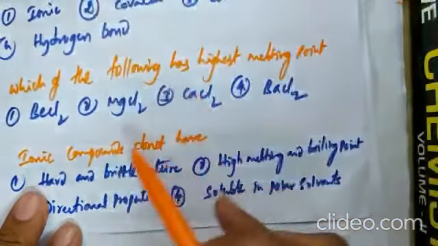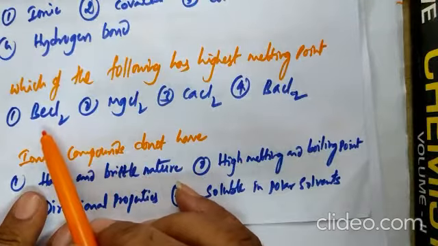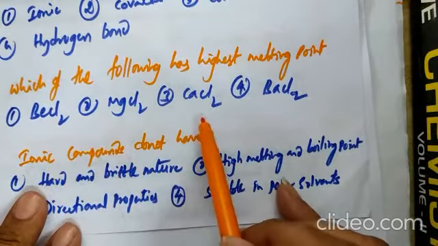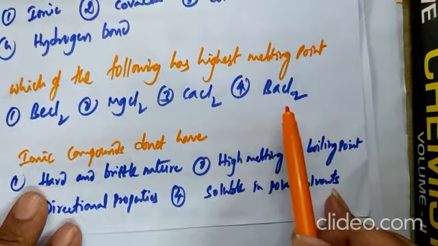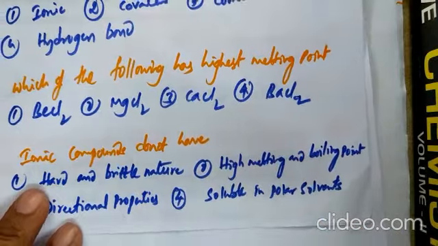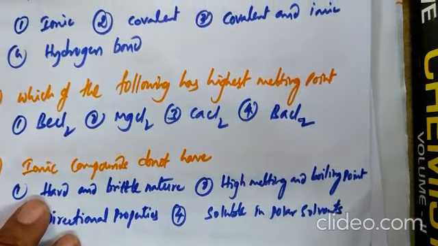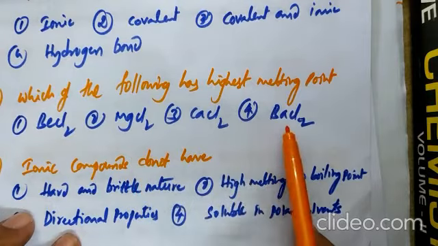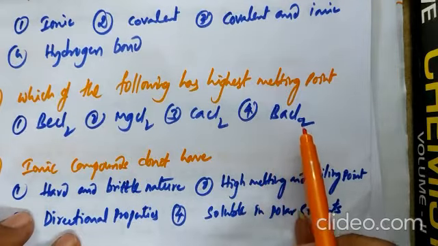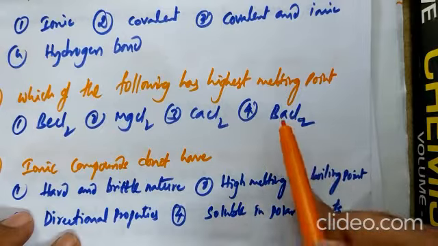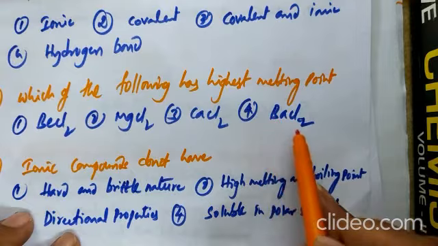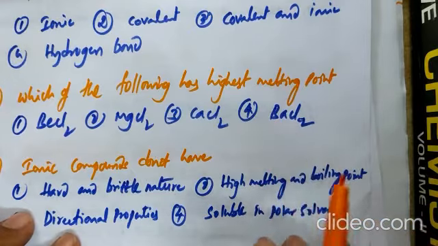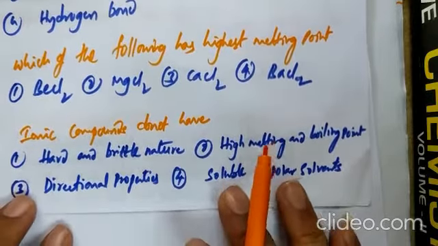Next, which of the following has the highest melting point? Given options are BeCl2, MgCl2, CaCl2, BaCl2. Usually, ionic compounds exhibit high melting and boiling point. Here, first option is a covalent compound. Leftover three options are ionic compounds. But here, BaCl2 is more ionic. Obviously, more melting point. The correct option is what? Barium chloride.